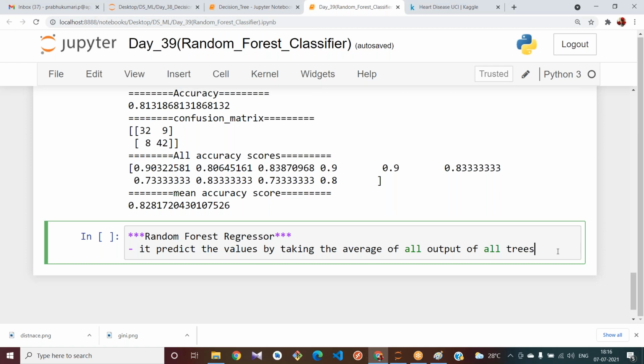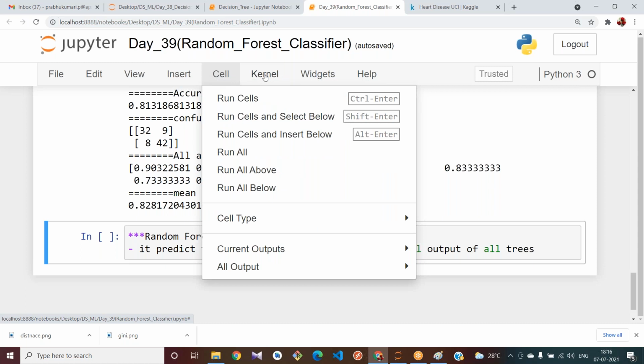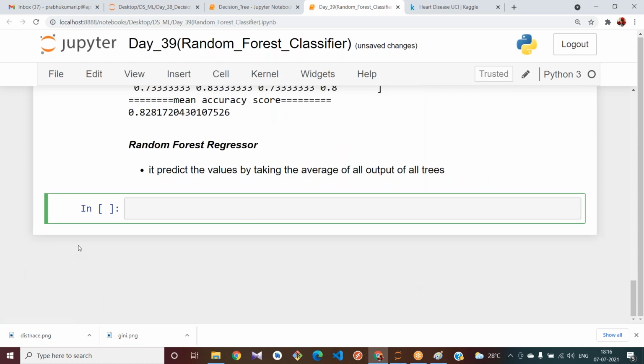Try to use those data sets here and try to compare the accuracy. Yes, only Samir has responded.